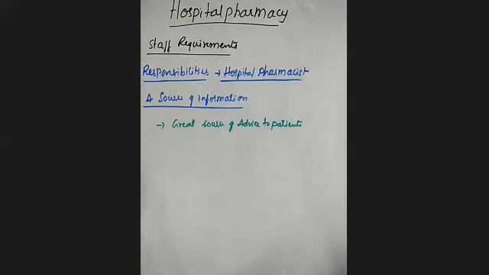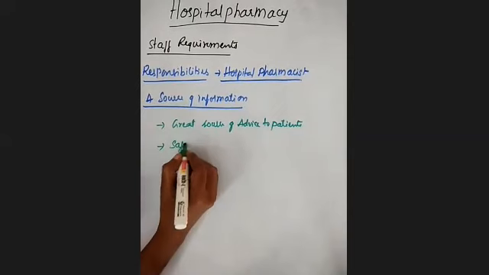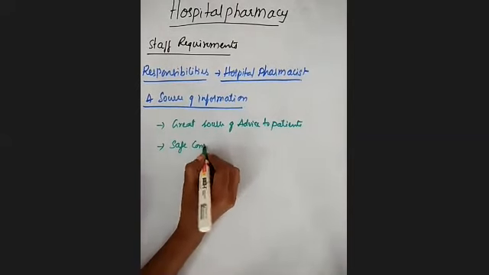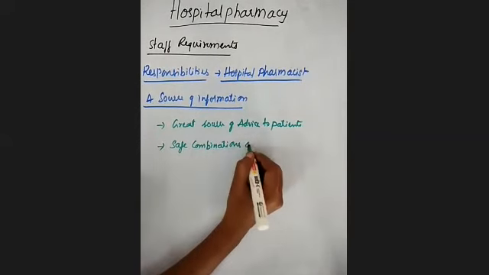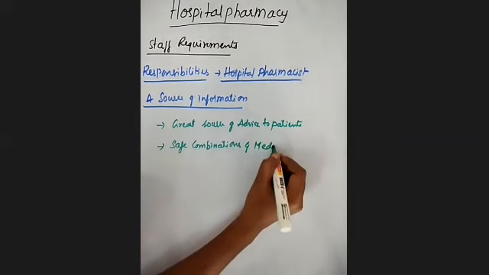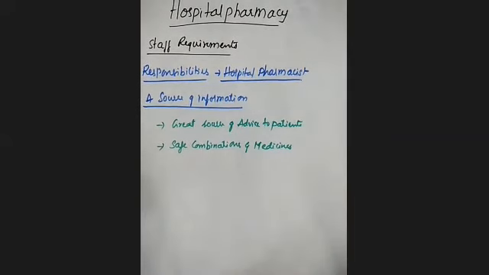And next, they can recommend safe combinations of medicines to specific patient problems. Clear? Some patients have different problems, which means they have to avoid some medications.